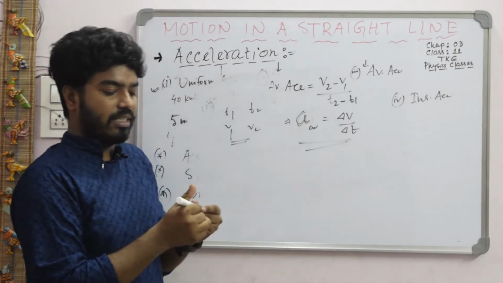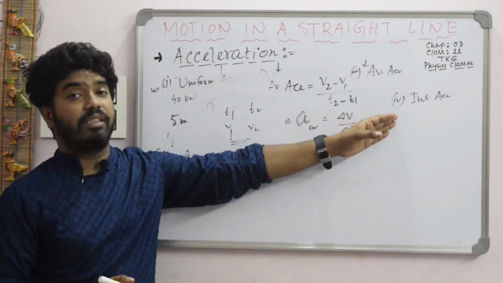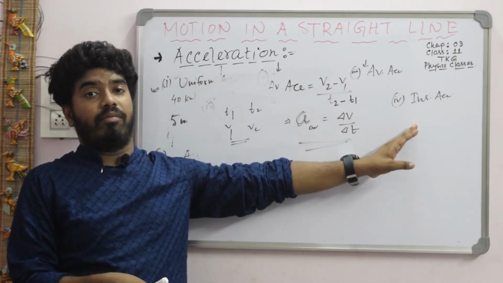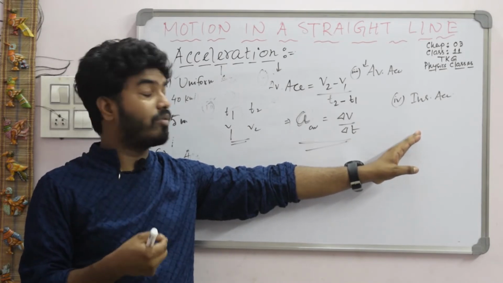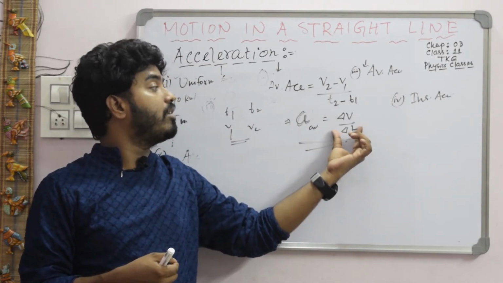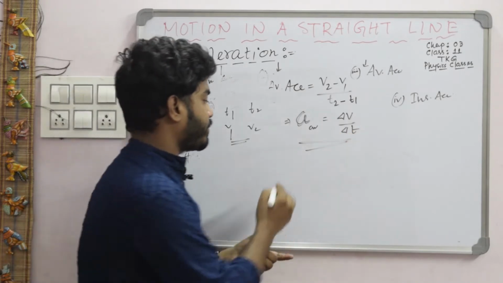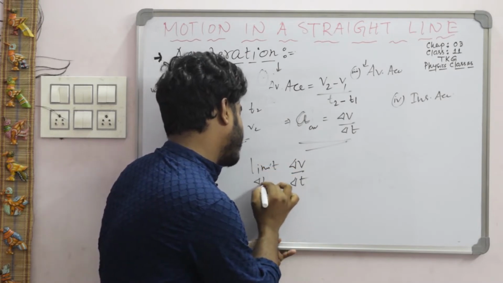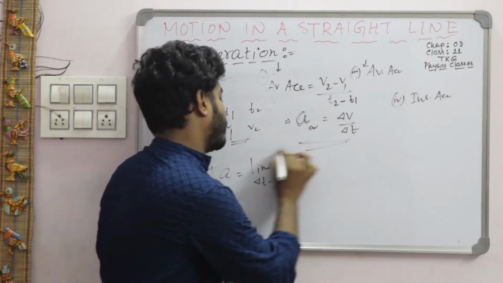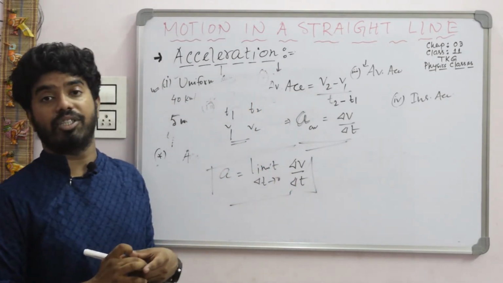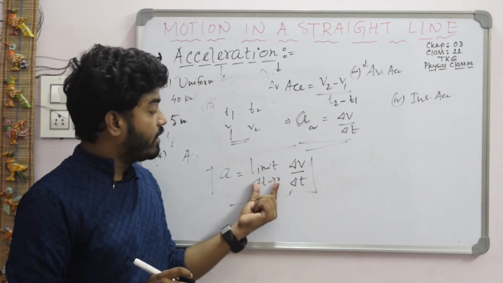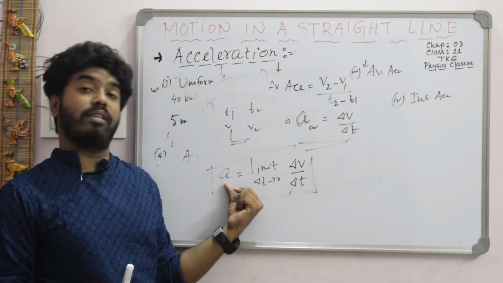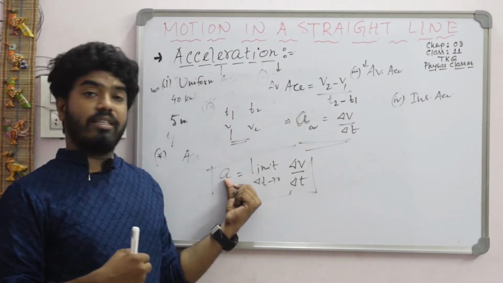Now what is instantaneous acceleration? You know about instantaneous, that is the acceleration of an object at a particular instant, at a particular time. So what will be the formula for it? It is the limiting value of average acceleration. When del v by del t has the limit del t tends to 0, then this acceleration is called the instantaneous acceleration. Here the time interval del t tends to 0, that is, at a particular instant we need to find the acceleration, and this is called instantaneous acceleration.